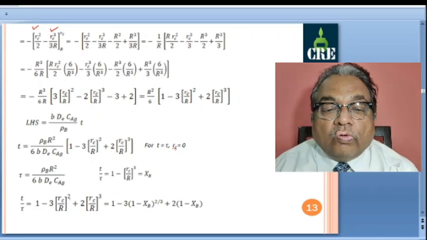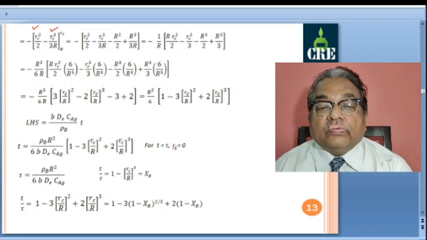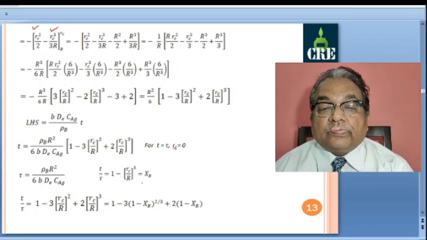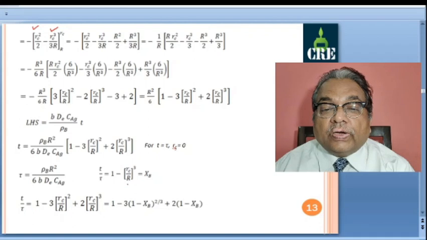So I have to replace this r_c by R, here also r_c by R, with X_B, that is conversion of B. So we have a relationship between these. Here we have a square term and here we have a cubic term. Where we have the cubic term, there is no problem: (r_c by R) whole cube is simply 1 minus X_B. So this (r_c by R) whole cube I have replaced by 1 minus X_B. So for the last term I got 2 into (1 minus X_B).